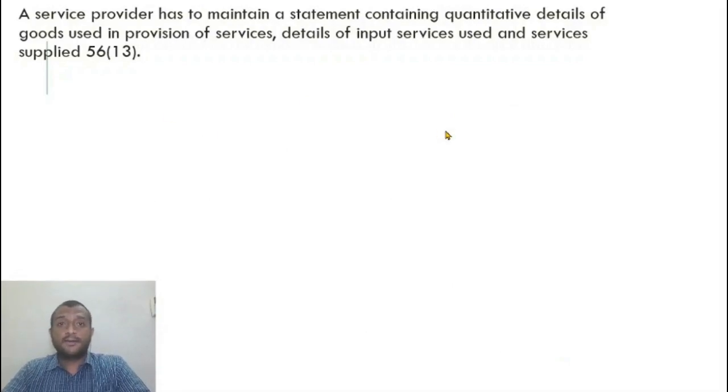A service provider, now the crucial element that the proper officer wants to check is what is the input credit availed by the service provider. Generally service providers, let us take chartered accountants for example, have very minimal credit, maybe telephone bills, rent. So those are the major items. So he wants to have a close watch on what are the inputs that he has taken credit on. Has to maintain a statement containing quantitative details of goods used in provision of service, input services used and services supplied. All right.